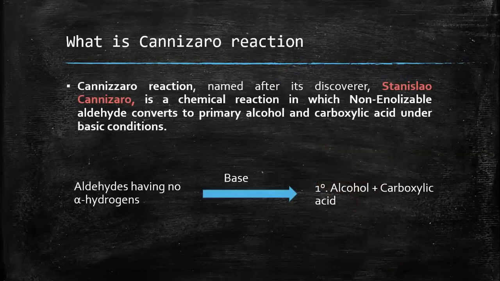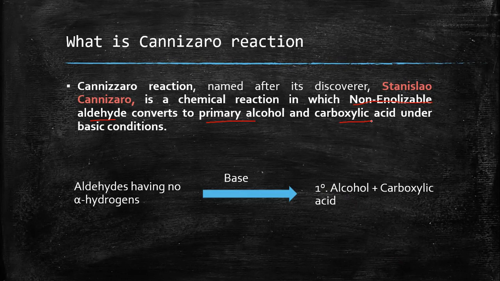What is Cannizzaro reaction? Cannizzaro reaction, named after its discoverer, Stanislao Cannizzaro, is a chemical reaction in which a non-enolizable aldehyde converts to primary alcohol and carboxylic acid under basic conditions. Now, what is non-enolizable? Non-enolizable means a carbonyl compound which has no alpha hydrogen that could be enolized.